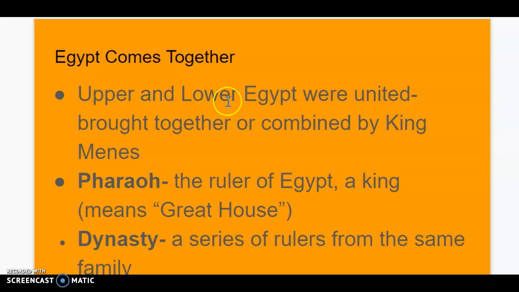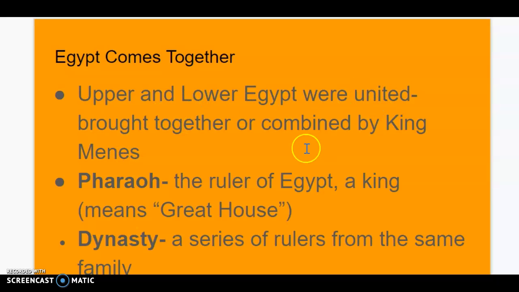Upper and Lower Egypt were united, were unified, and brought together or combined by a king named Menes. Before Egypt was unified, there was a separate Upper and a separate Lower Egypt. There were 2 very different kingdoms ruled by different kings. Sure, there were some things that they had in common, but at the time they functioned as 2 different countries, essentially, an Upper and a Lower Egypt. Different leader, different way of doing things, different location, obviously.